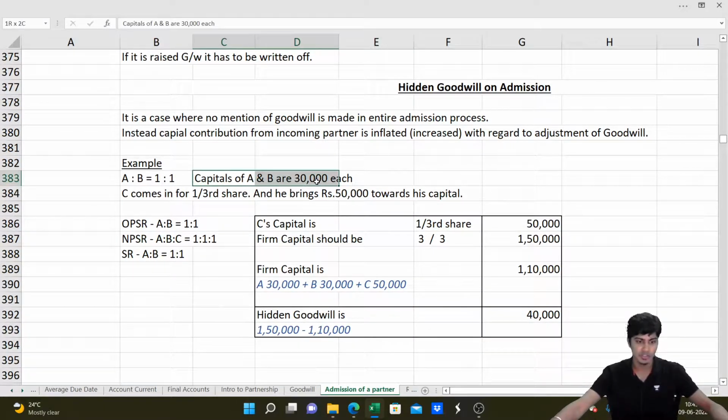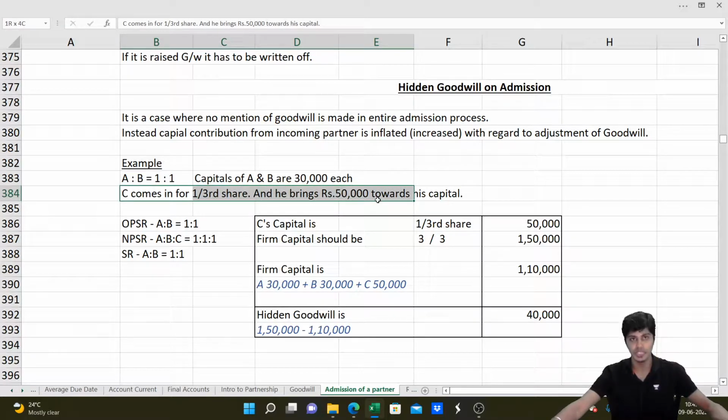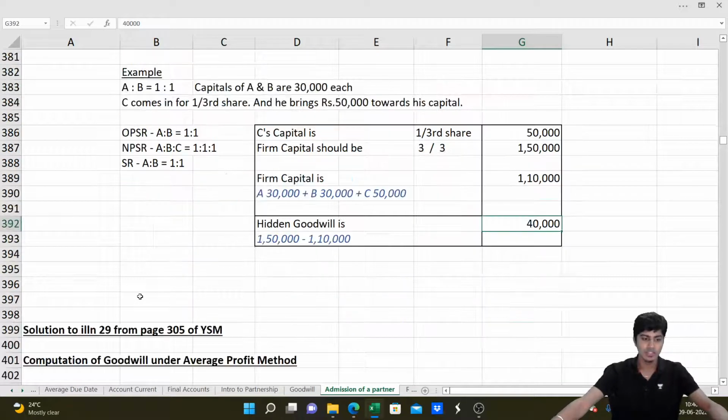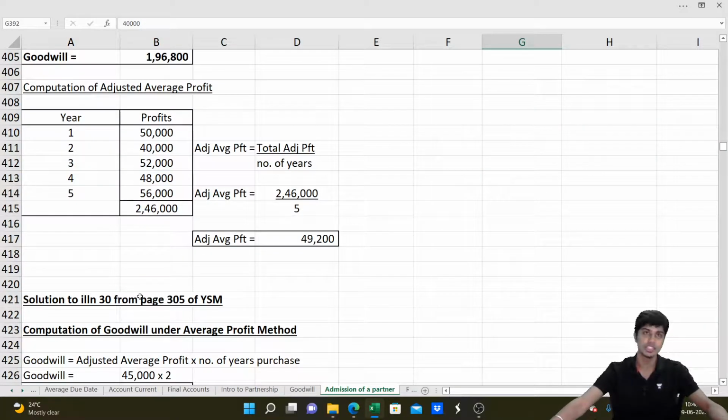See here, capitals of A and B are 30,000 each. C comes for 1/3 share, bringing 50,000 capital. If he brings 50,000 for 1/3 share, total firm capital should be 1,50,000. But total capital is 50,000 he brings, 30,000 A and B. So 30 plus 30 plus 50, that is 1,10,000. But it should be 1,50,000. 40,000 is the hidden goodwill. So this kind of adjustment can also come in the question, which you guys need to be a little prepared for.